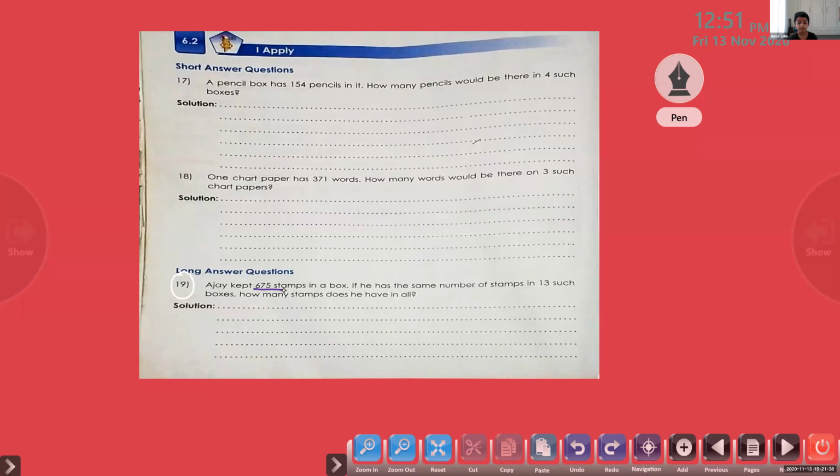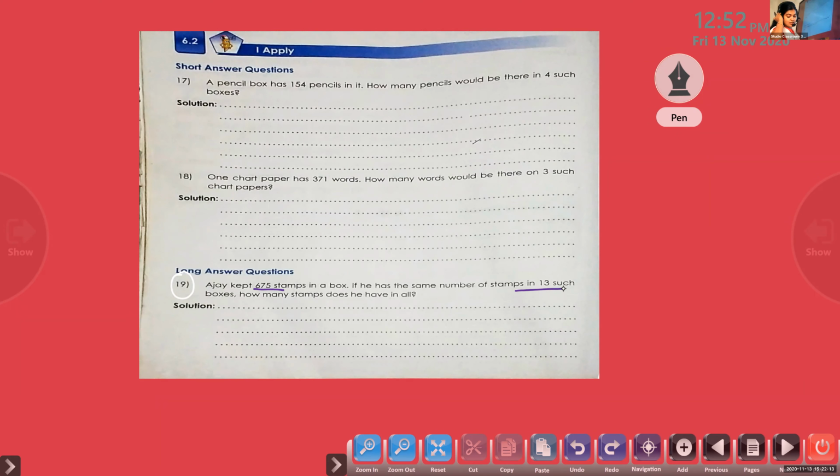Now, Dan, please unmute. How many boxes are there? 13 such boxes are there. So, what will be the next step? Number of boxes equal to 13. And what do we have to find out?